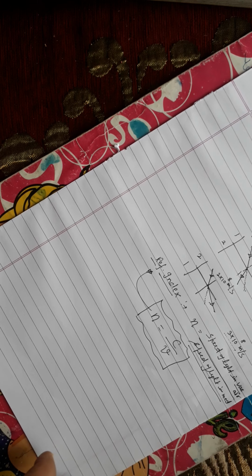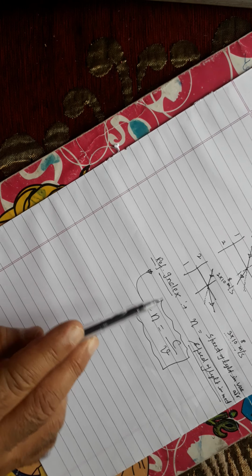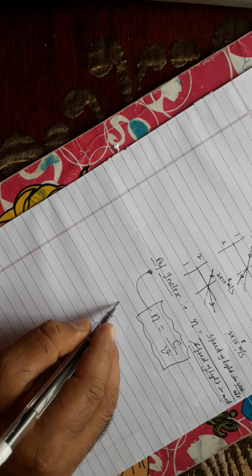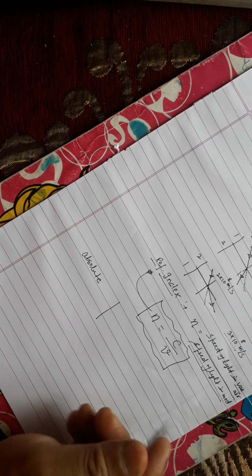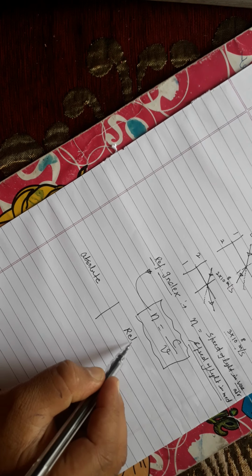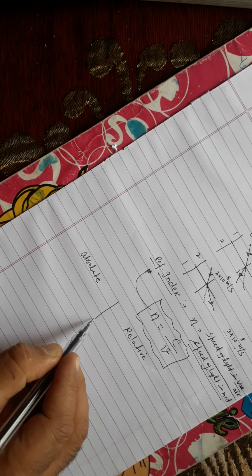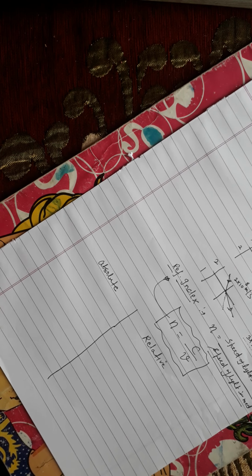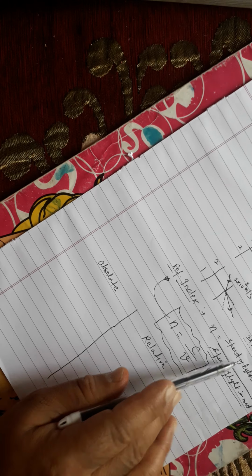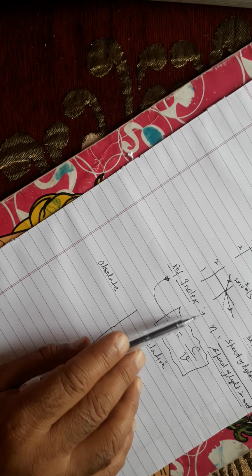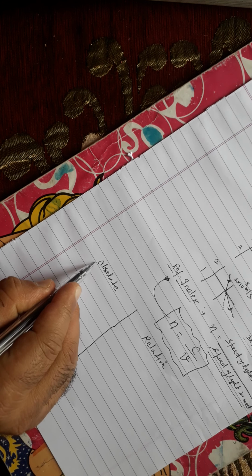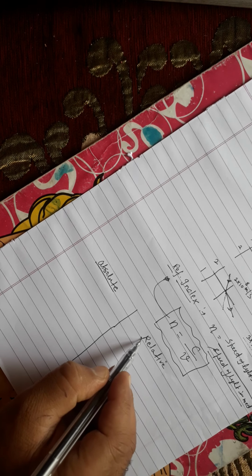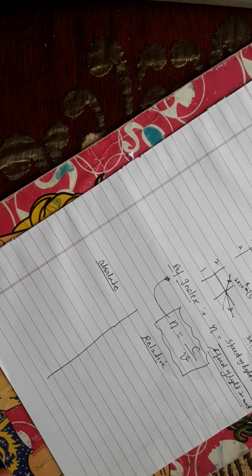Understood? Now refractive index has two categories: one is absolute and one is relative. Be careful. This is the basic concept. What do you understand by refractive index? It is the ratio of the speed of the light, okay? But now further we are taking the refractive index as of two types. One is absolute and one is relative.